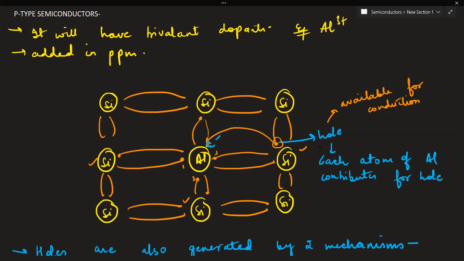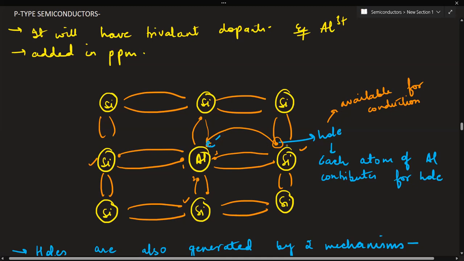There is no bond over here now. This trivalent impurity atom becomes negatively charged when all of its valence bonds get filled. Now it is able to receive or accept an electron from the neighboring bond. That's why we say this is the acceptor atom. Aluminium is the acceptor atom because it is able to accept an electron.